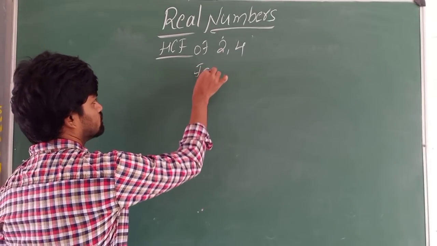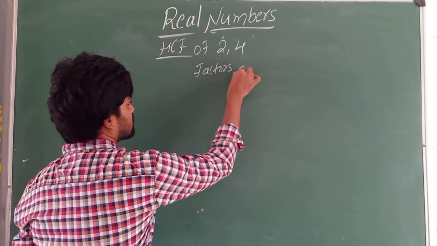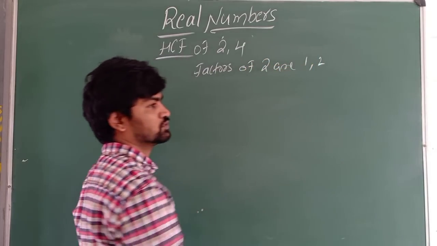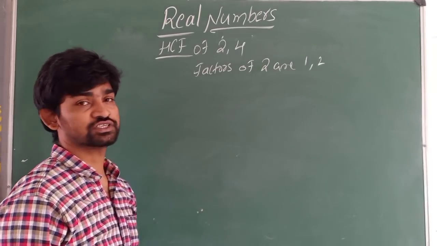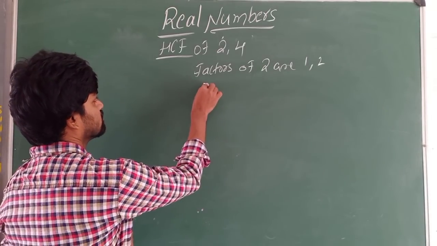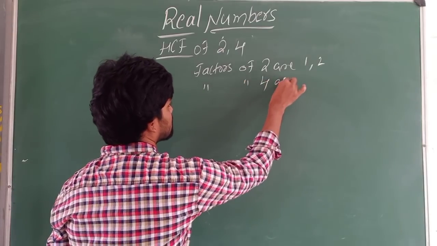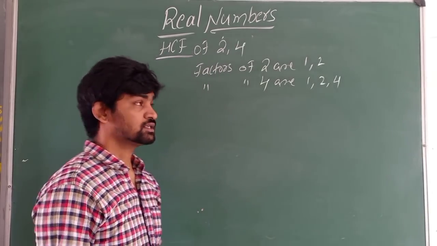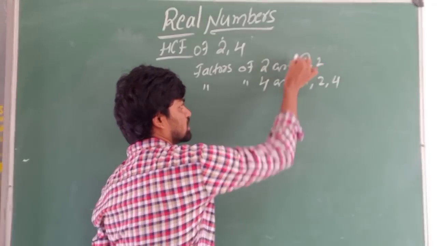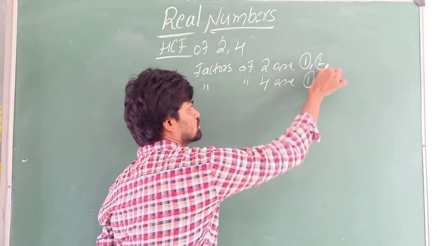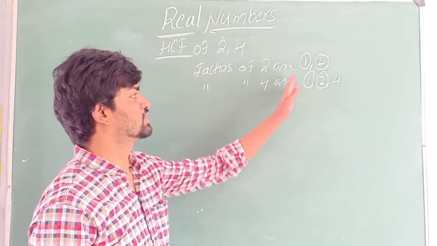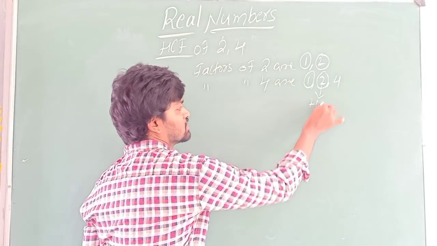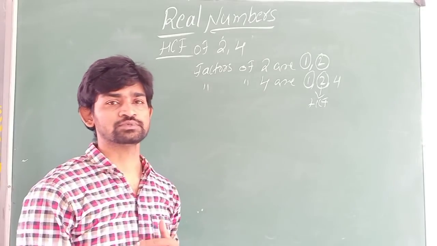Factors of 2 are 1 and 2. 2 has only 2 factors, that is, 2 is a prime number. Next, factors of 4 are 1, 2 and 4. See here, we have 1 as a common factor and 2 also a common factor. But in 1 and 2, the greatest common factor is 2. So 2 becomes the HCF.